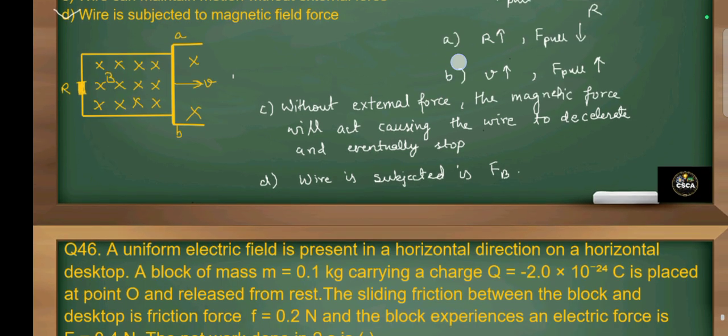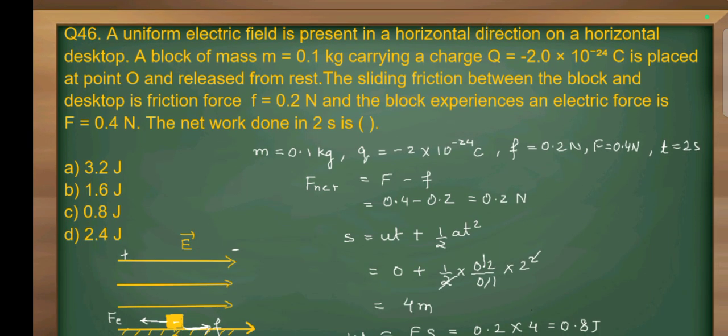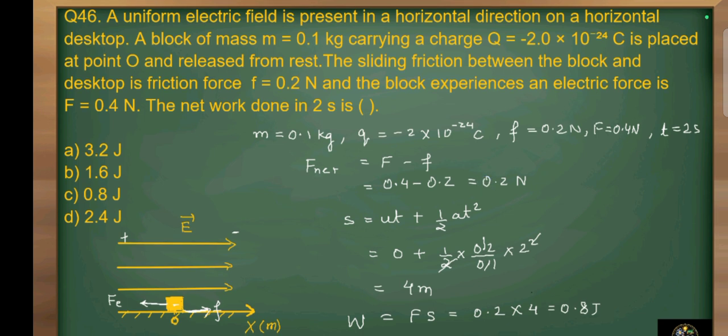Now we will move to our next question, that is question number 46. A uniform electric field is present in a horizontal direction on a horizontal desktop. A block of mass m is equal to 0.1 kg carrying a charge q is equal to 0.2 into 10 raised to power minus 24 coulomb is placed at a point O and released from rest. The sliding force between block and desktop is friction force F is equal to 0.2 Newton and block experiences an electric force F is equal to 0.4 Newton. The net work done in 2 seconds is.